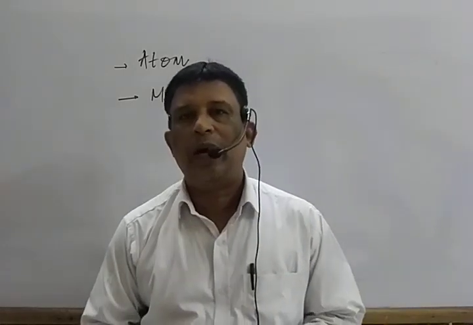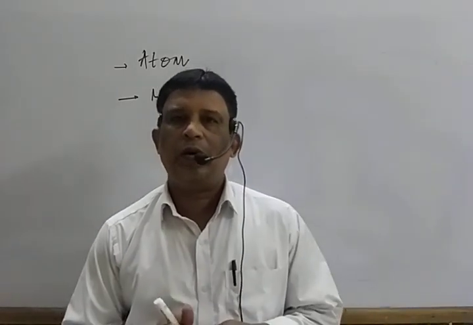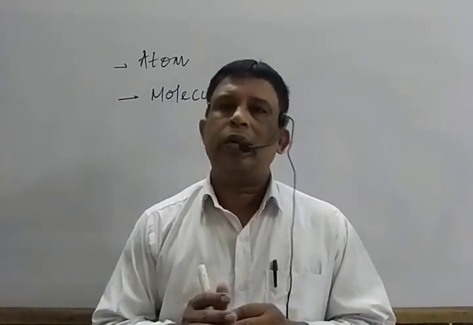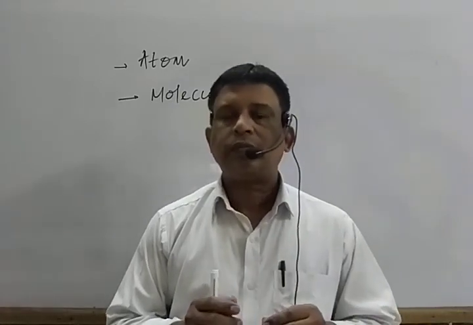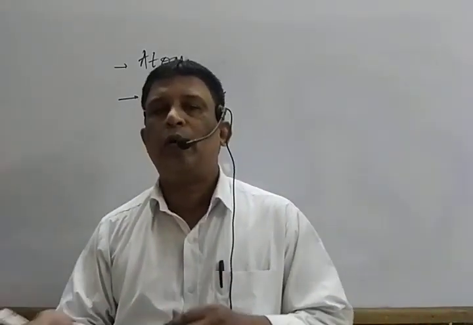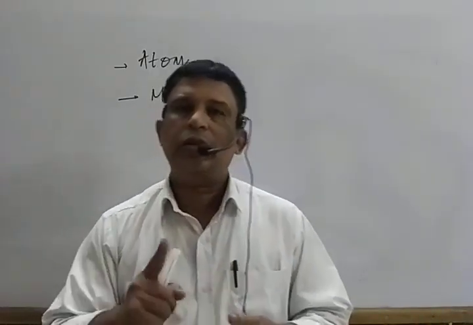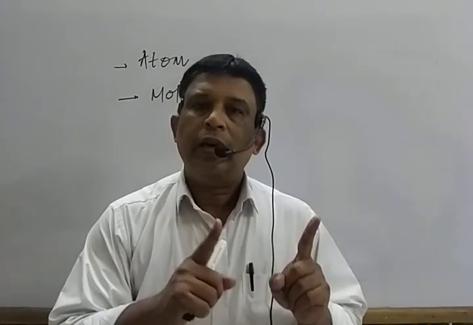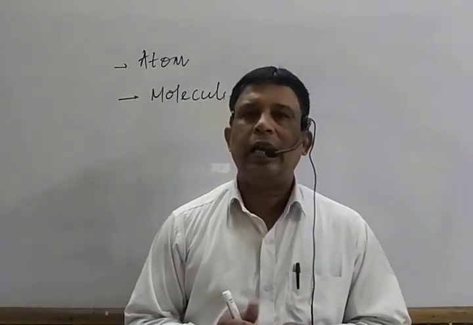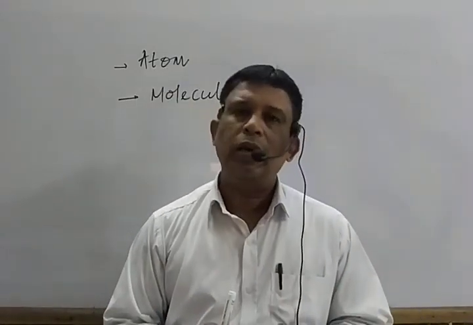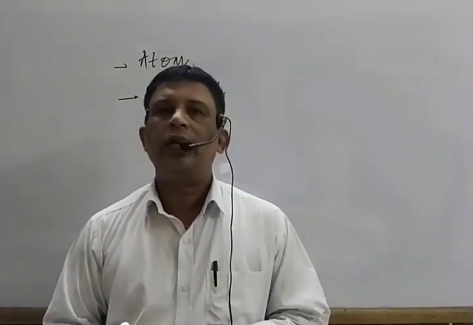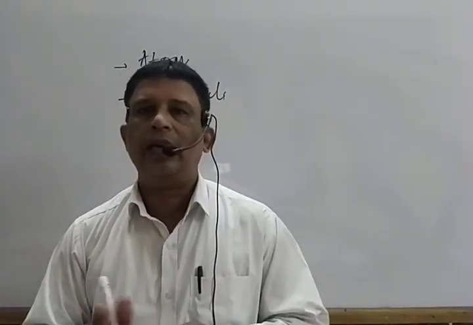What do you mean by the term atom? Atom is the simplest form of a substance. That means atom is the simplest form of an element. Molecule is also the simplest form of an element. So never confuse. Atom is the simplest form which may or may not exist independently, and in every chemical reaction it participates. While a molecule is the simplest form of an element or a compound, but it always exists independently.